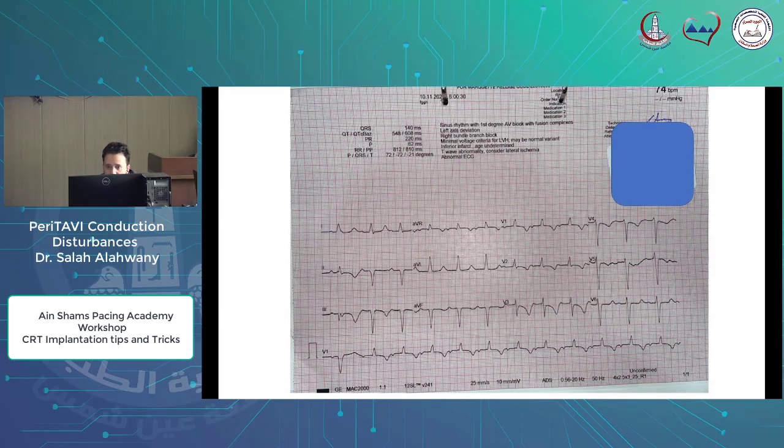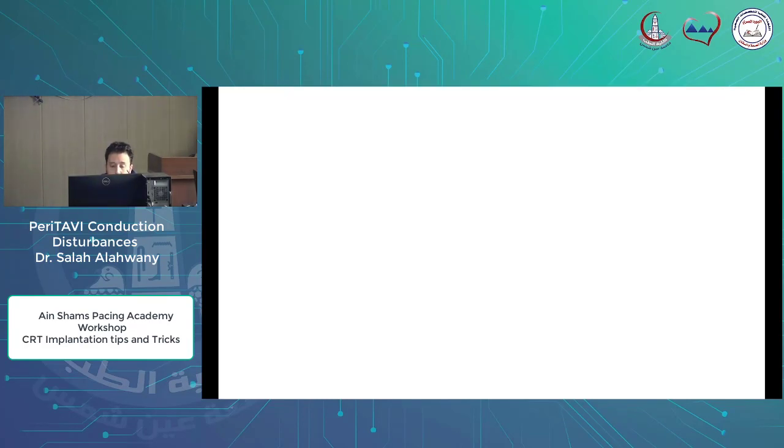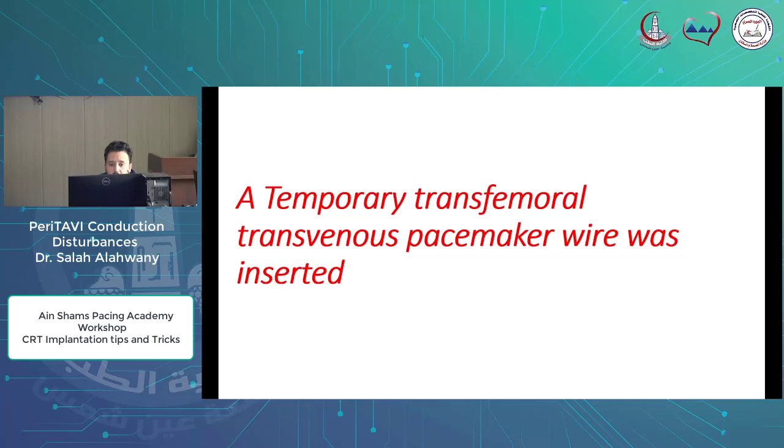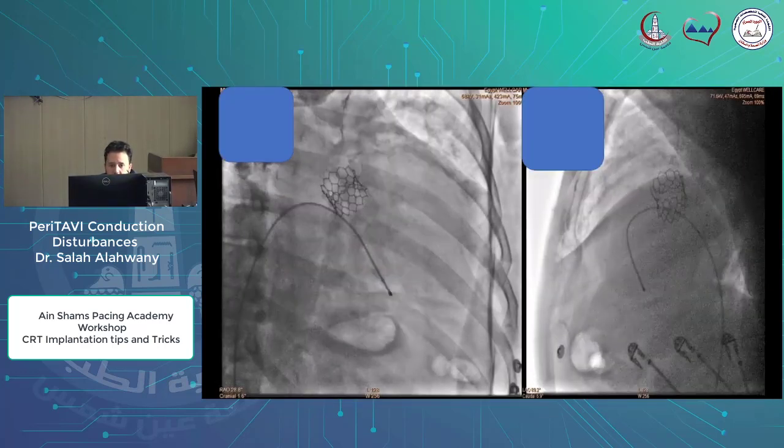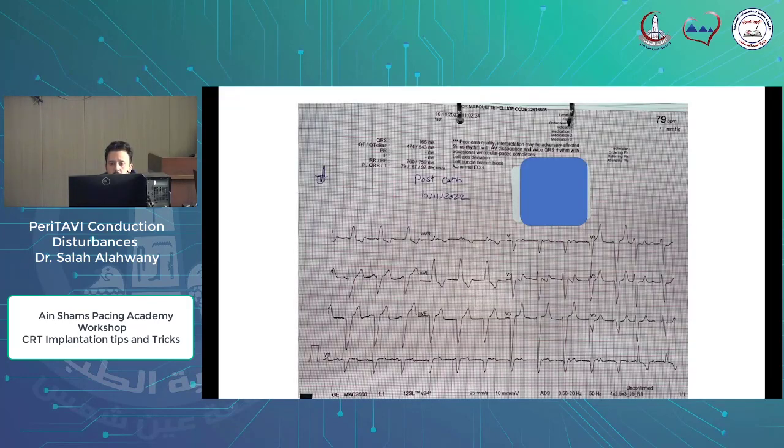It resolved and resulted in this ECG with a right bundle branch block and also a trifascicular block. A temporary transfemoral transvenous pacemaker wire was inserted, as we can see in the RAO and LAO views. This is the paced ECG after placement of the temporary wire with RV only pacing.